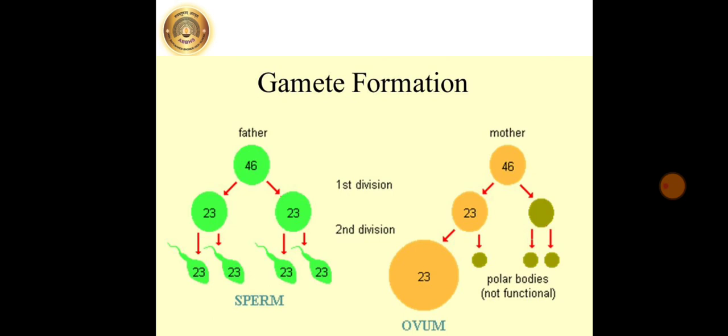Now next we are going to see what is meant by gamete formation. Both gametes, that is sperm and ovum, are formed by meiosis. Sperms are produced in the testes of men from the beginning of maturation till death. However, in the case of women, at the time of birth, there are 2 to 4 million immature oocytes in the ovary of the female fetus.